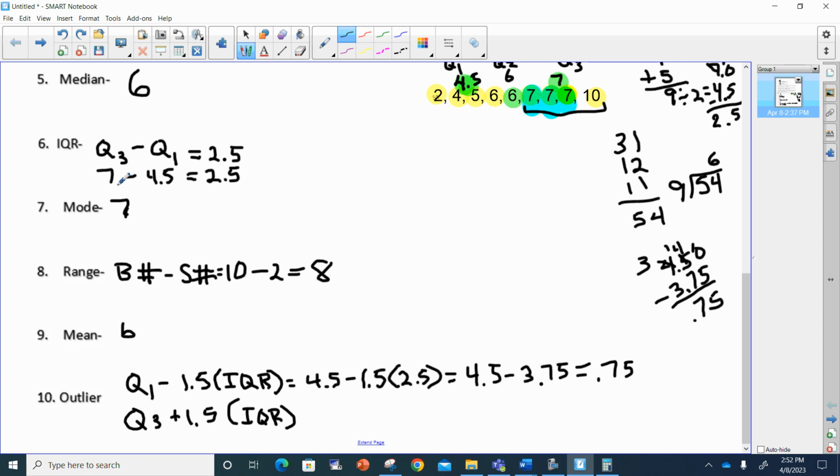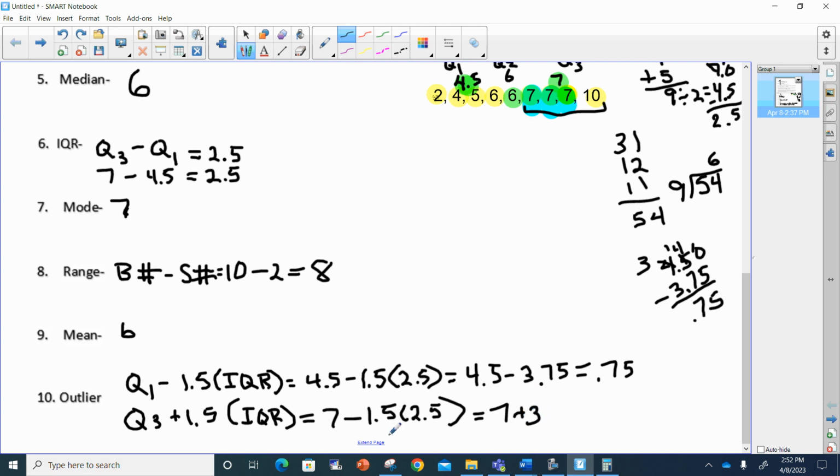This time quartile 3 we know was 7. So this should be 7 plus 1.5 times 2.5, because it's the same as up here. Let's write it out for those who get a little confused. This is going to equal 7 minus 3.75.